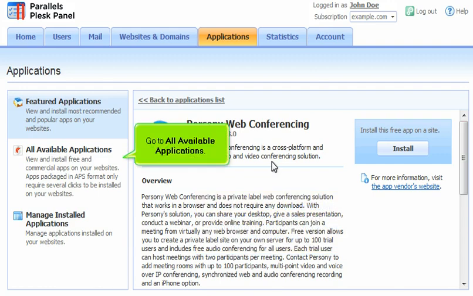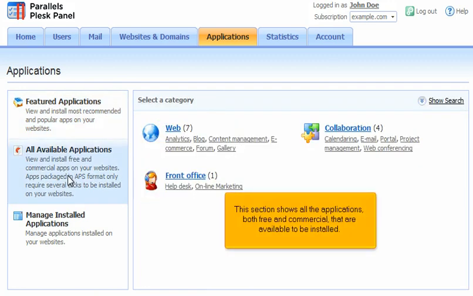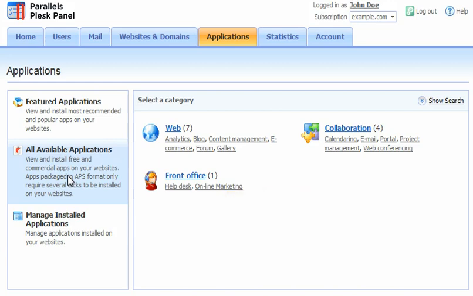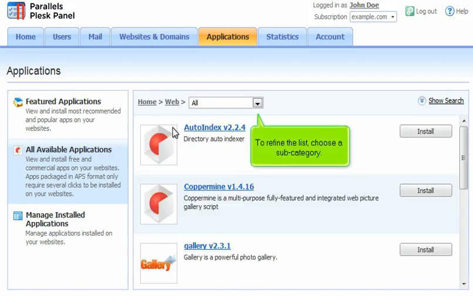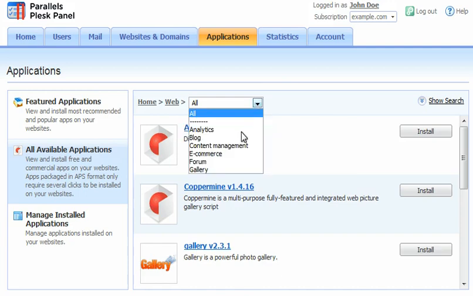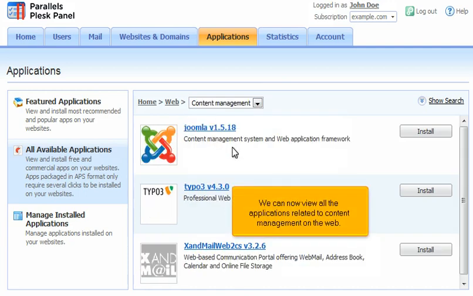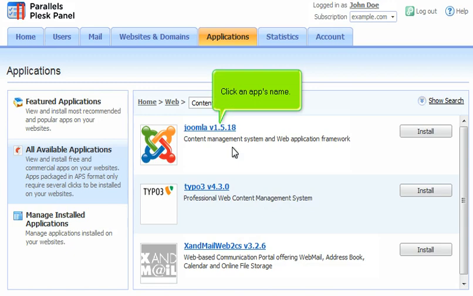Go to All Available Applications. This section shows all the applications, both free and commercial, that are available to be installed. Select a category to view specific apps. To refine the list, choose a subcategory. We can now view all the applications related to content management on the web. Click an app's name.